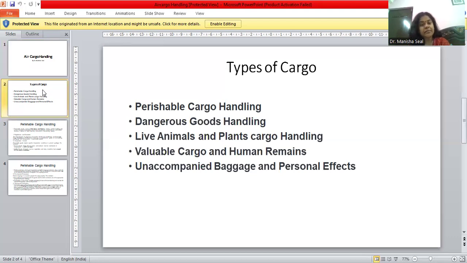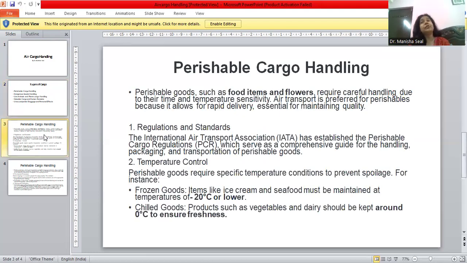As I just mentioned, the types of cargo that we handle are perishable cargo handling, dangerous goods handling, live animal and plant cargo handling, valuable cargo and human remains, unaccompanied baggage, and personal effects. So these are the different types of cargo that we handle. Today I will be describing perishable cargo handling.